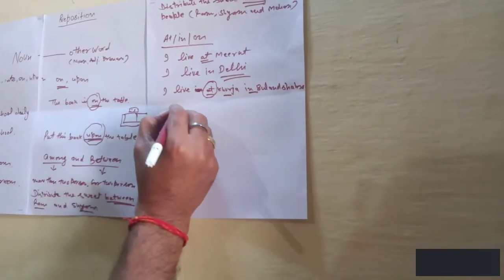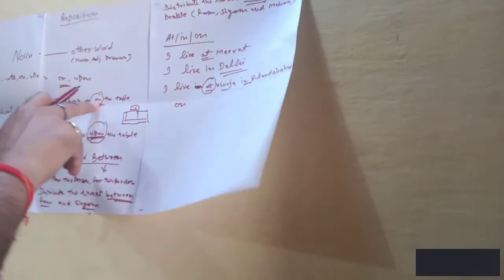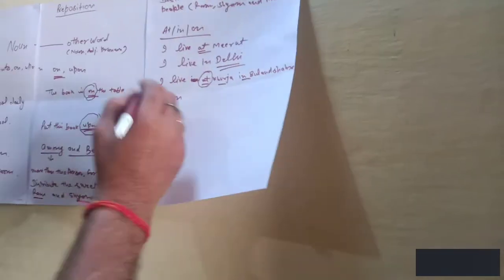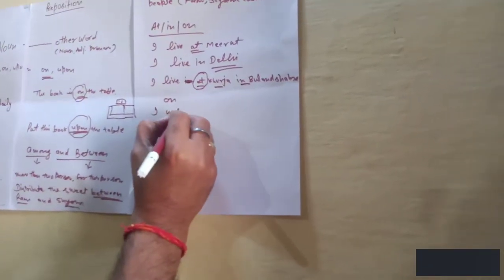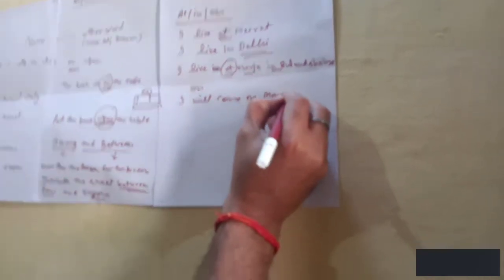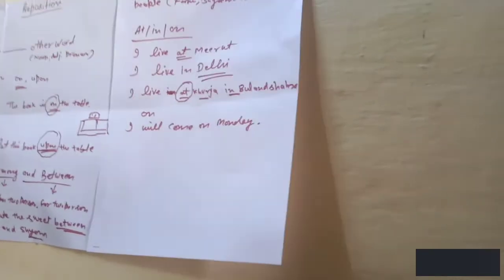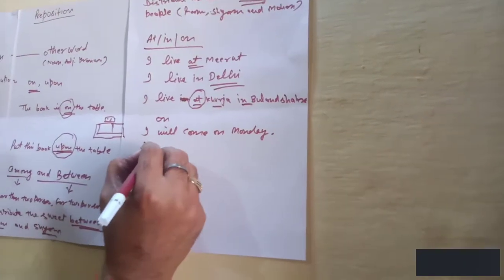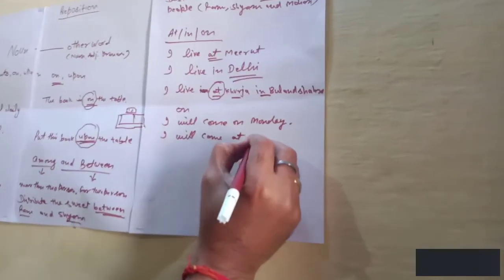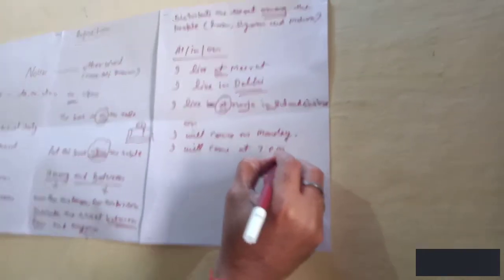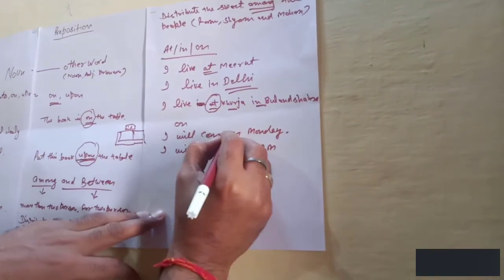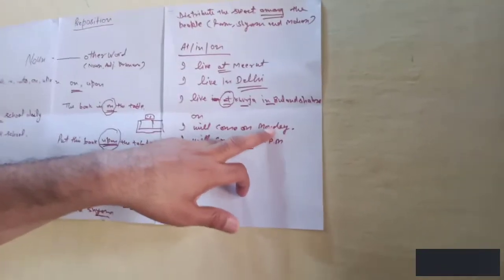Now we use on. Already we have used on for place. On is generally used for time also. For example, I will come on Monday. I will come at 7 p.m. At is used for time also, and on is used for time, but for day.